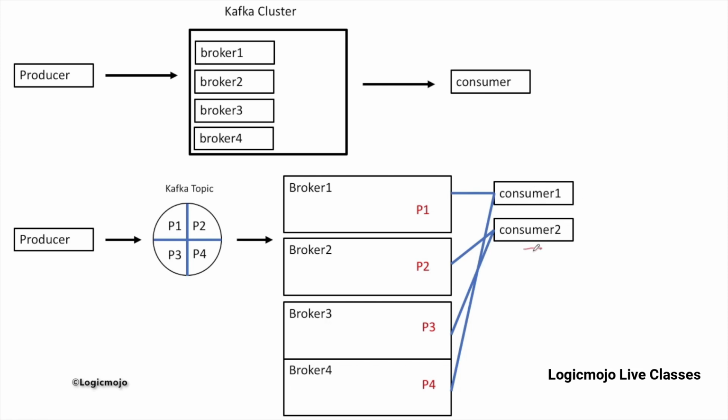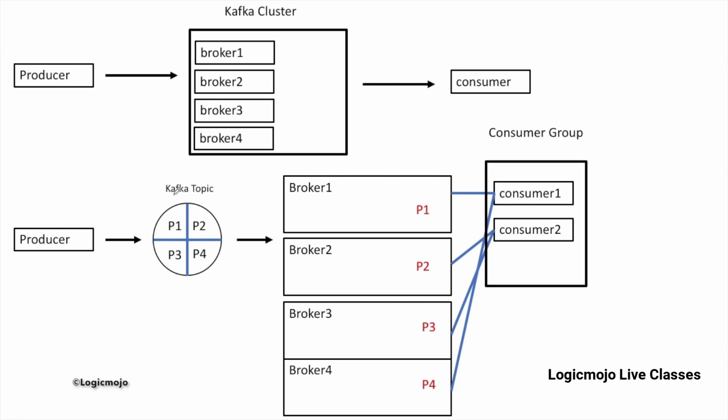So one consumer can take the data from different partitions, and we have consumer groups as well. We can select a set of consumers and create a consumer group. One consumer can take the data from different brokers, but one broker cannot send the data to different consumers inside one consumer group. That is not valid, because we have the same data which we partitioned into four parts.